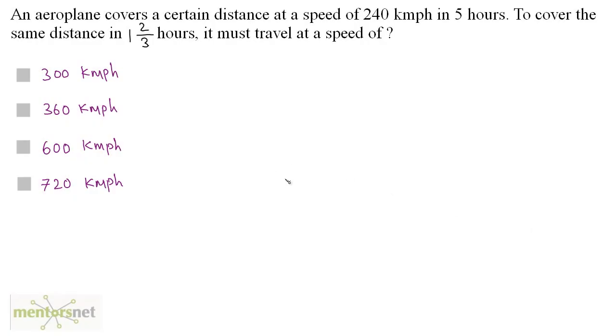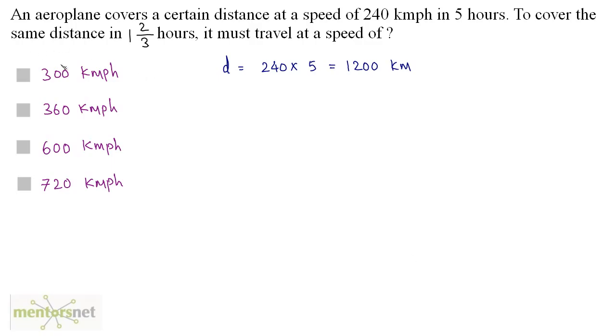An aeroplane covers a certain distance at a speed of 240 kilometers per hour in 5 hours. To cover the same distance in 1 2 by 3 hours, it must travel at a speed of. Well, you have the speed of this aeroplane and the time it takes to cover the distance. So you can calculate the distance. Distance is equal to speed times time. So we have 240 times 5, that's equal to 1200 kilometers.